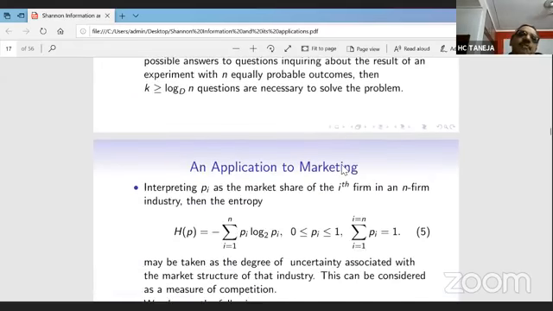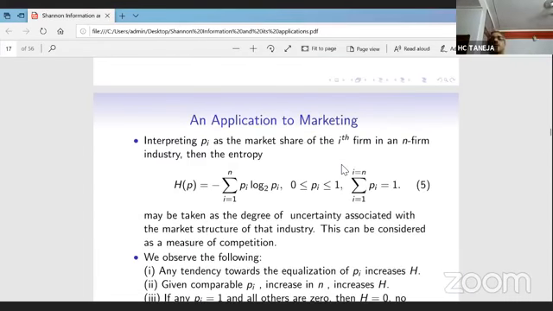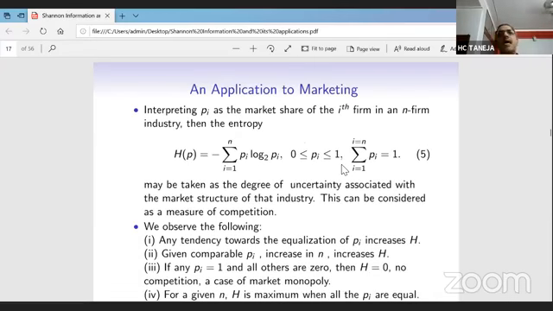Now, this concept of entropy has been used a lot in economics, marketing and finance. In finance, basically, to measure the variability of financial series in the Black-Scholes formula, we normally use variance to measure the volatility. But the concept of entropy has also been used, and there are a lot of publications available. I just give the idea of how entropy can be used as a measure of competition in a market.